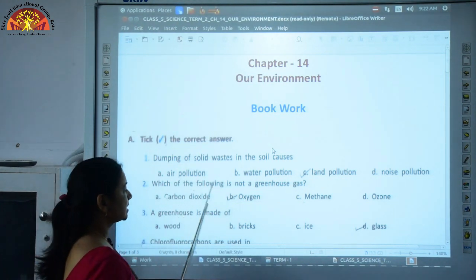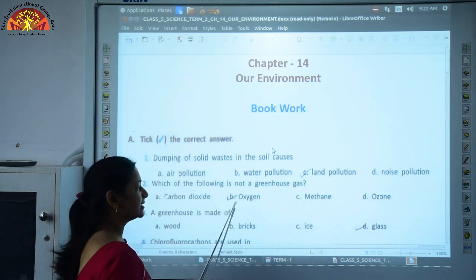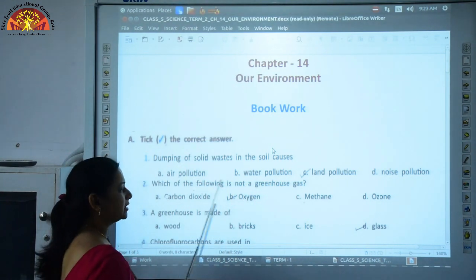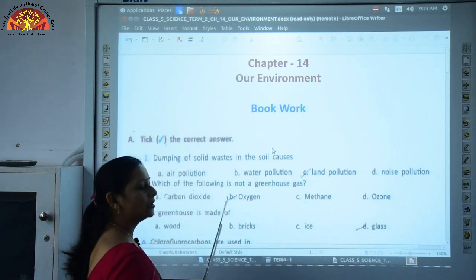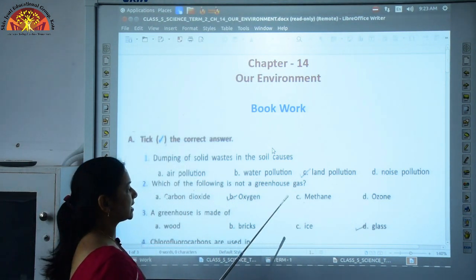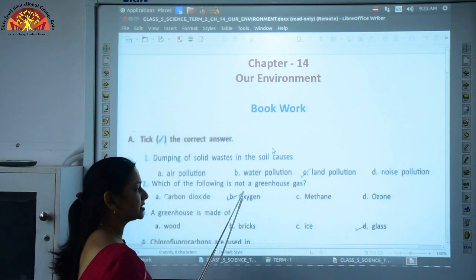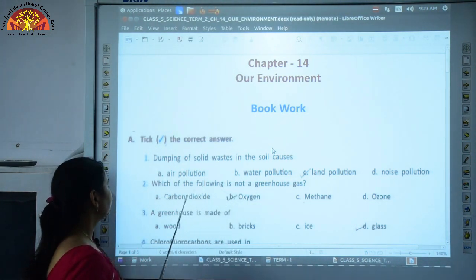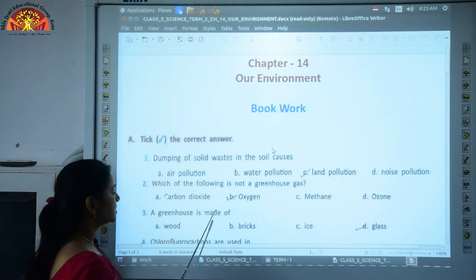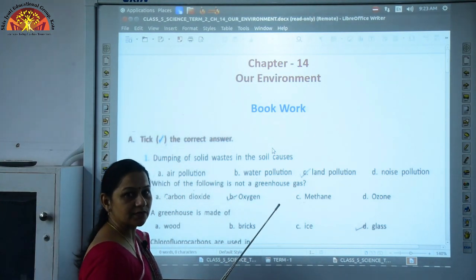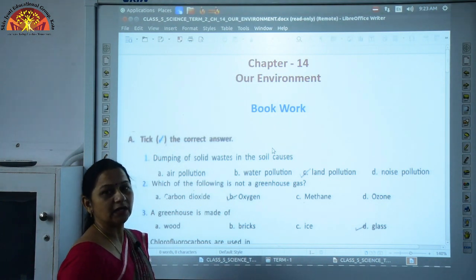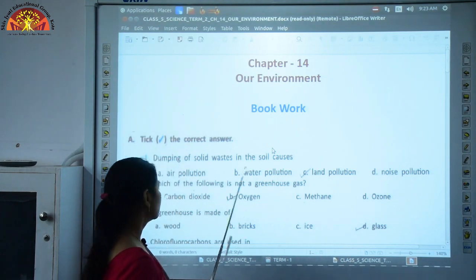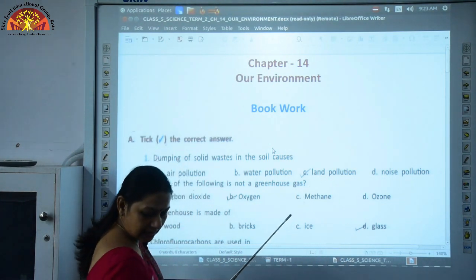Now, among these 4, oxygen is not a greenhouse gas. Except oxygen, carbon dioxide, methane and ozone, all the 3 are greenhouse gases. So, the correct answer which is not a greenhouse gas is B, oxygen. Third one, a greenhouse is made of. We have discussed about greenhouse. A greenhouse is a house that is made of glass. So, the correct answer here is D, glass.